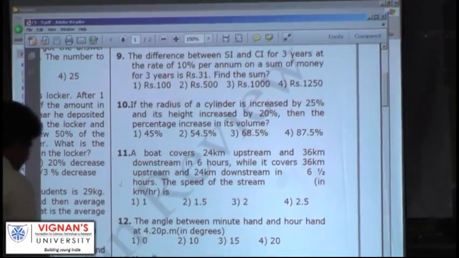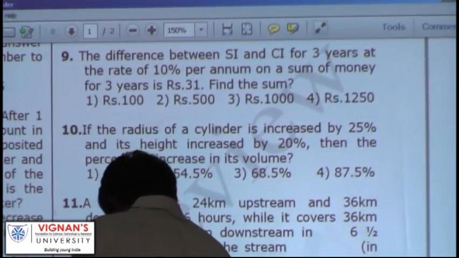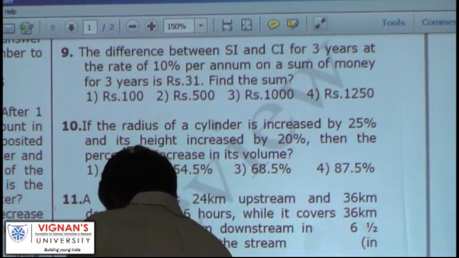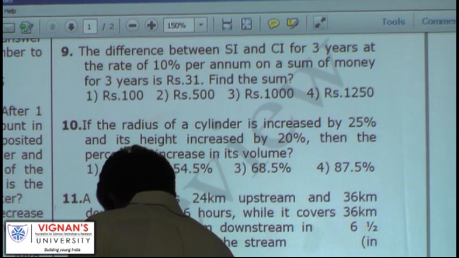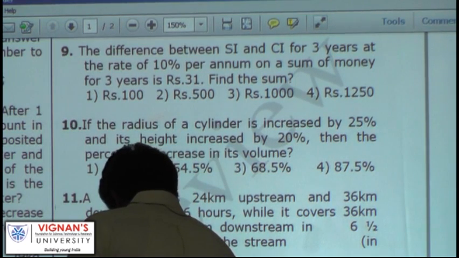Ninth one, what is the answer for the ninth one? What is the answer for the ninth one?